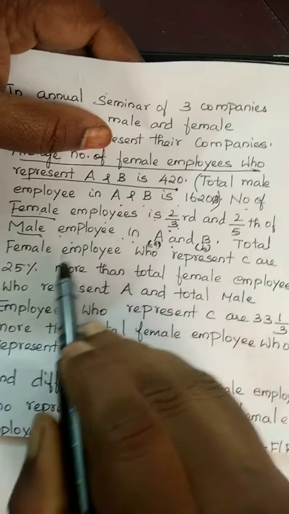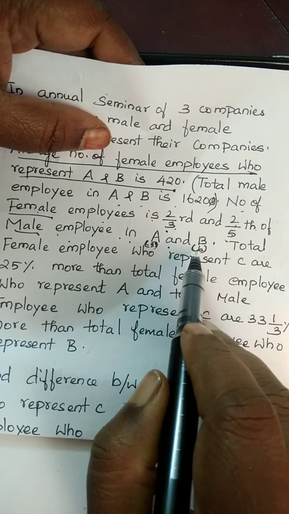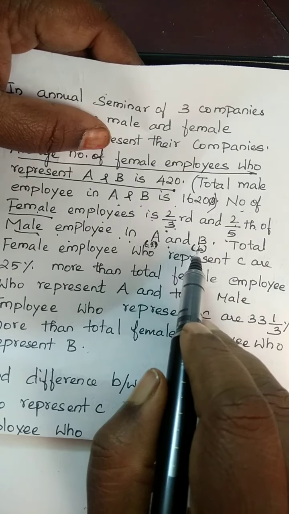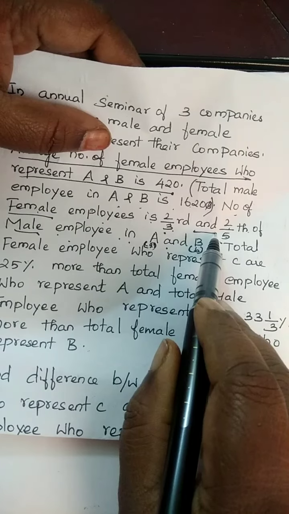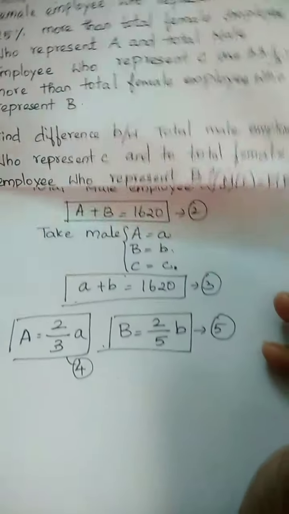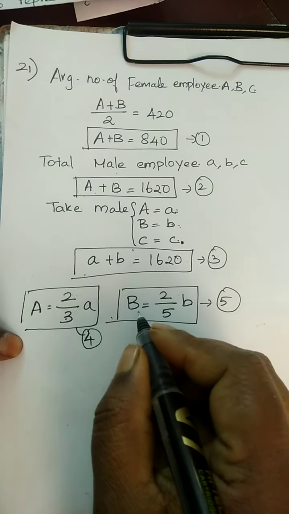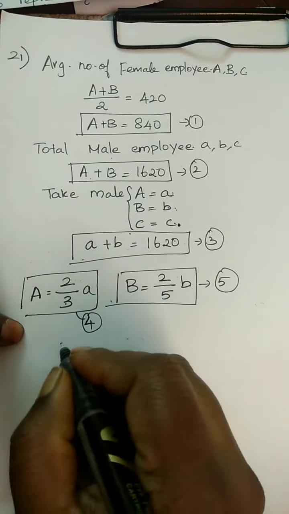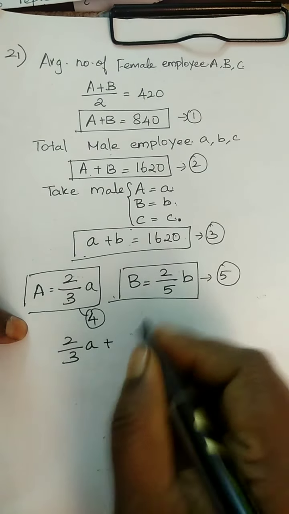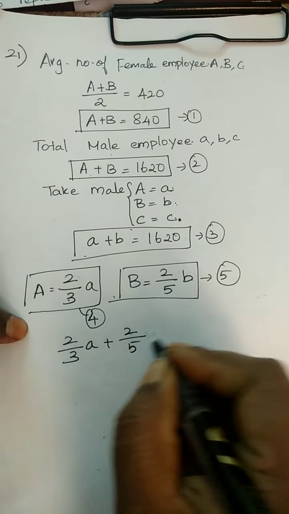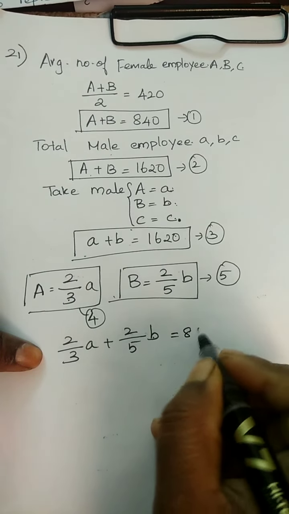Okay, using this equation, 2/3 into male employee small a and 2/5 into male employee small b. But see here they given "and". So "and" means plus. Therefore, we are going to add both of these. That means 2/3 A plus 2/5 B is equal to 840.